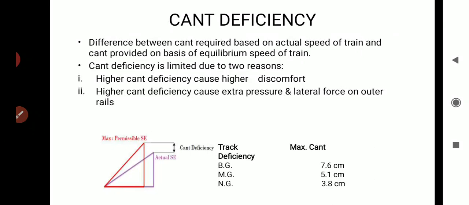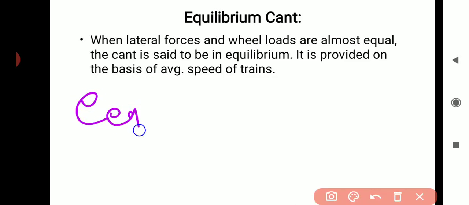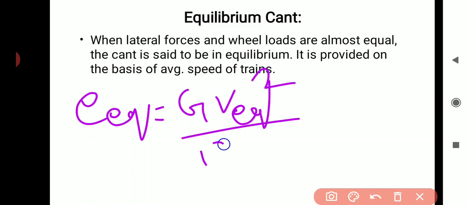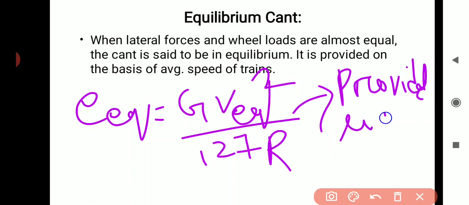Then next come to cant deficiency. Understand what cant deficiency is. I have told that the super elevation is generally provided on the basis of average speed. So this equilibrium cant is GV² / 127R, and this is our provided super elevation.